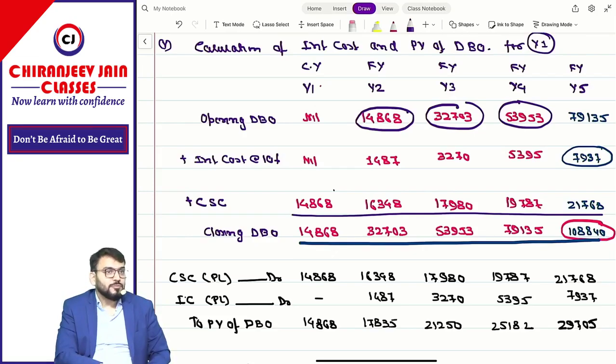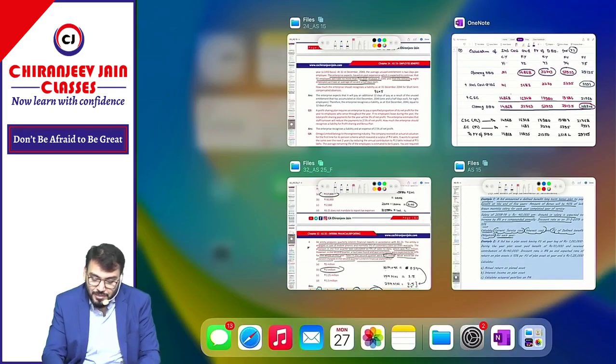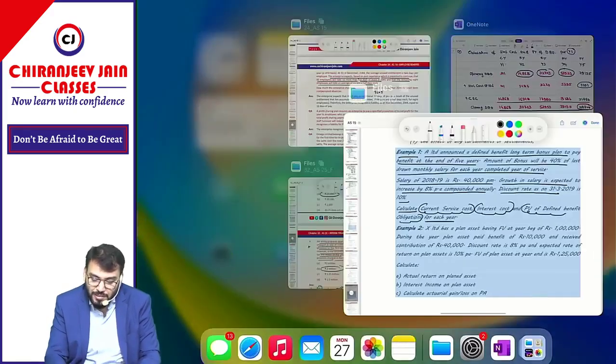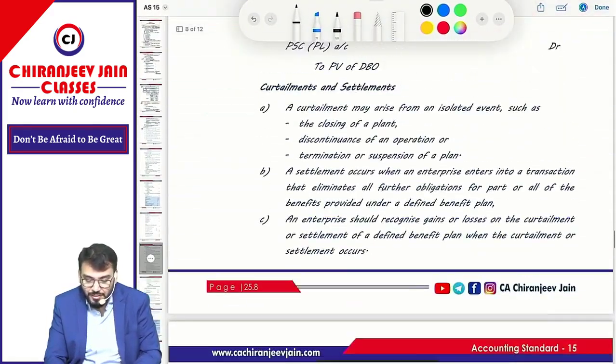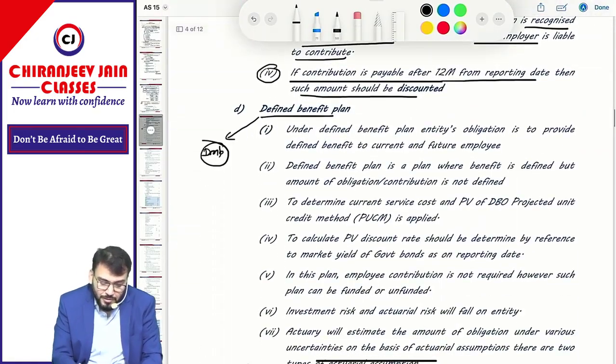Are you able to understand what I am saying? So what is the accounting treatment? Now, if you have understood this much, we can read whatever is given in AS 15. Let us start reading. Defined benefit plan.